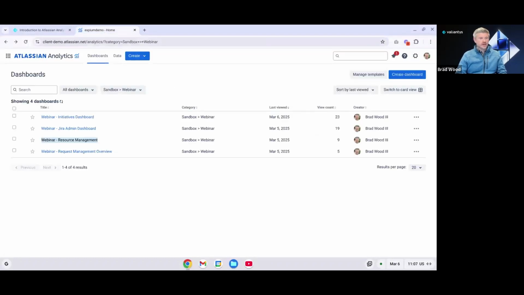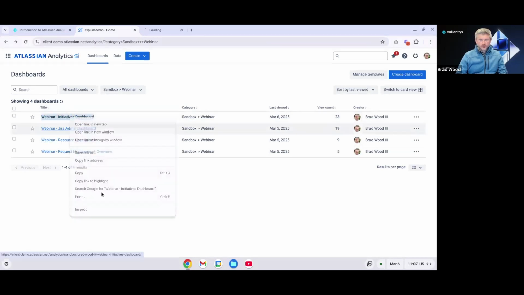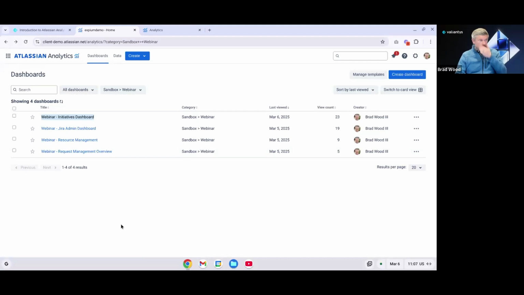So here we are in just a demo environment of Atlassian Analytics. I'm going to start by showing a couple of dashboard examples, some fully built dashboards for specific use cases. And then we're going to break it down, starting with the data lake, and then we'll look at how dashboards are configured, how charts are configured, and a whole lot more.